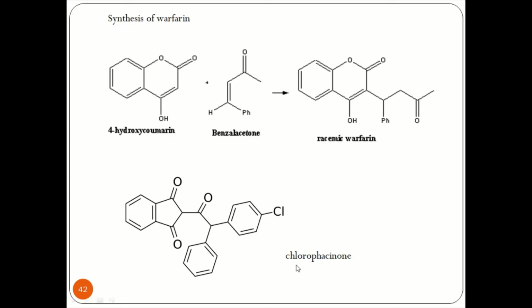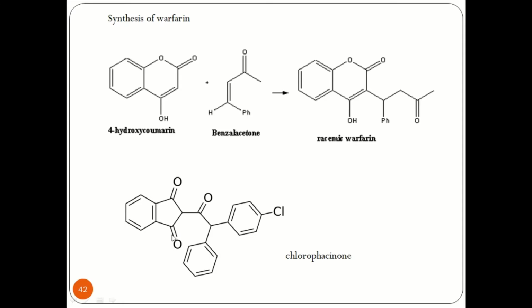The other category is chlorophacinone. Now this we have already discussed, it is an indane dione structure, meaning that on a 5-membered ring there are two carbonyl carbons, and hence this category is called the indane dione system. This also acts as a rodenticide. In this also we can observe a carbonyl carbon which is going to give in the range of 1750, whereas these two carbonyl carbons are present in a 5-membered ring.